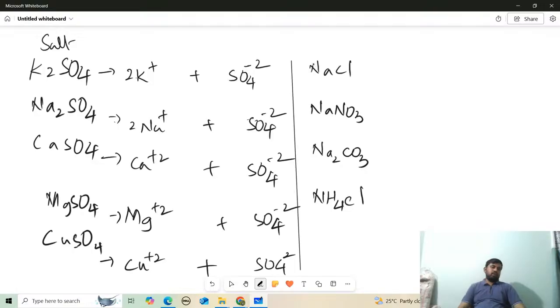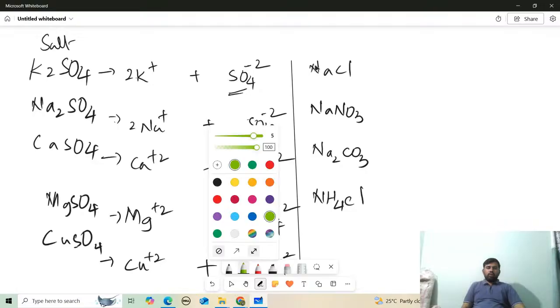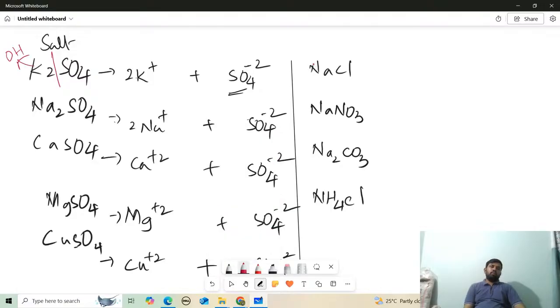Now see, what is the specialty here? How to find the bases and acids. The acid has a non-metallic part. So when you come to salts, you should try to understand that salts have two parts. One is the metallic part, the first part is the metal part, and the second part is the non-metal part. For the metal part, you should add OH, but for the acid, for the non-metal part, you should add H plus.